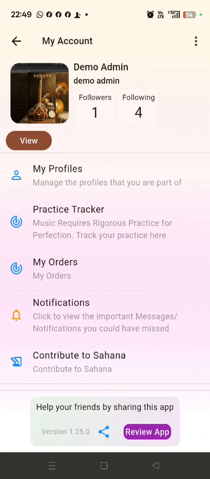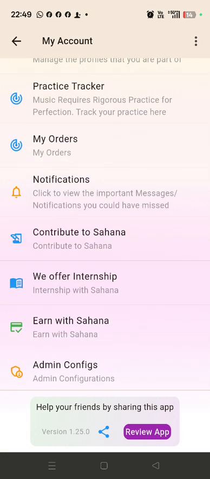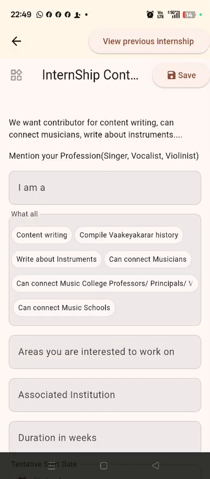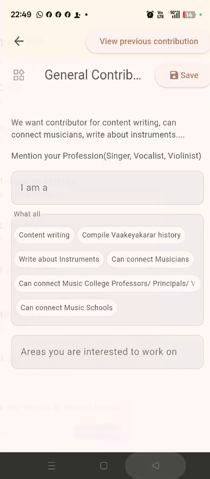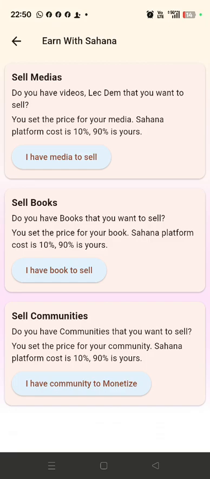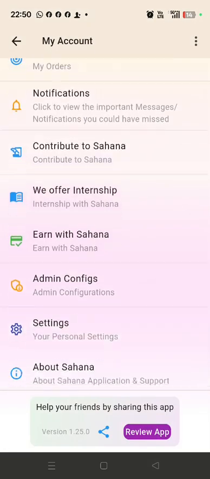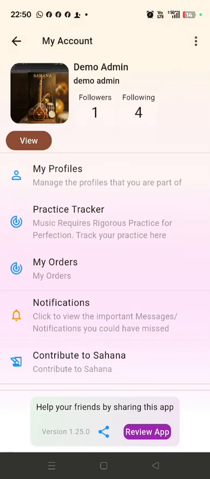So I'm going back. Then we are slowly introducing a marketplace where people can purchase books, music books and music videos. And we offer internships to students. This is the screen where people can express their wish to do an internship with us. This is with respect to Carnatic music only. Similarly, the ways people can contribute to our app, that also we have given. And there are ways people can earn money with the Sahana app, that also we have given. So like this, there are a lot of ways people can earn.